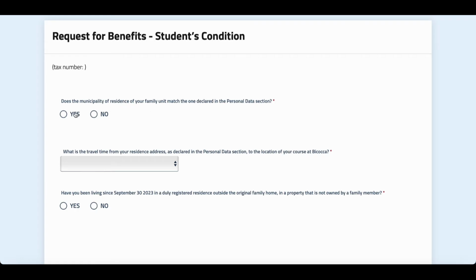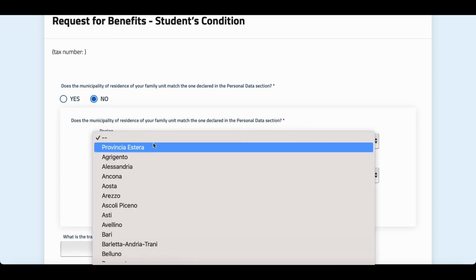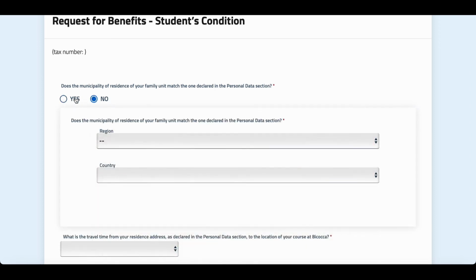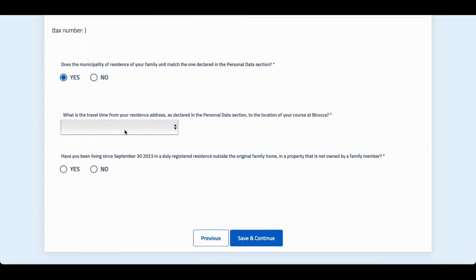If they have a different residence, you need to choose no and provide their residence. And what is the travel time from your residence address as declared in the personal data? You need to choose the distance.